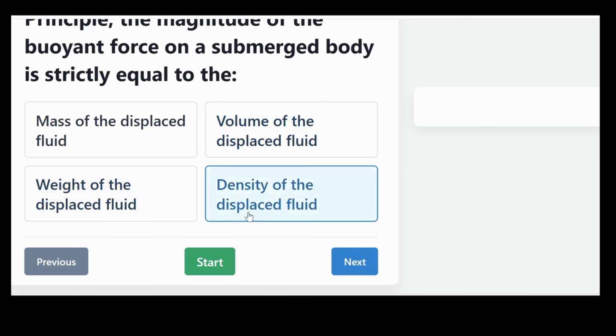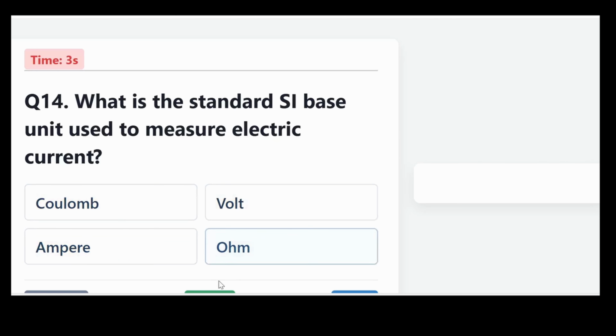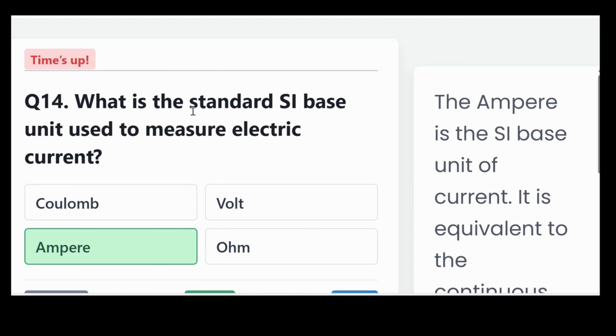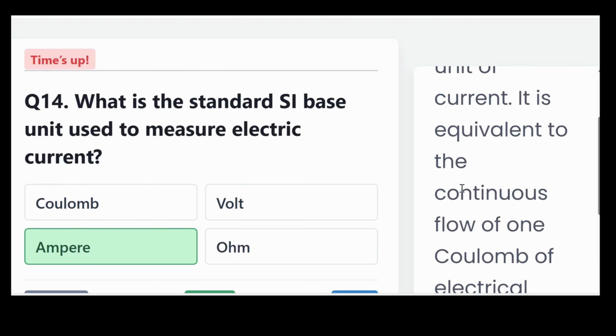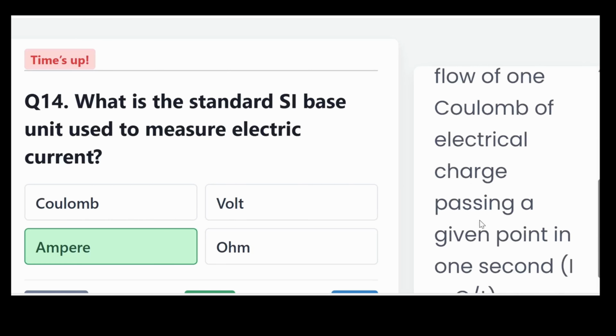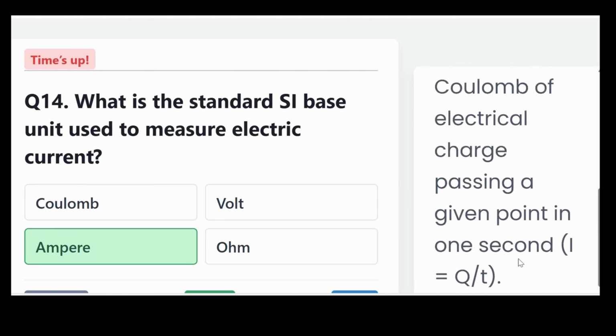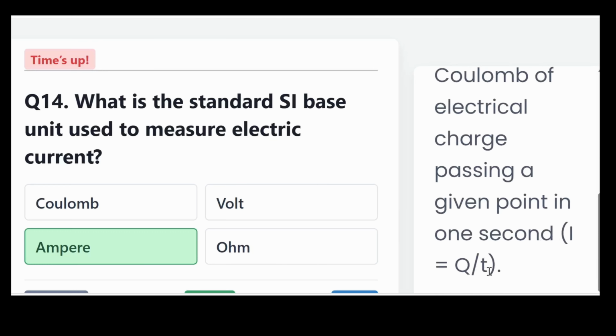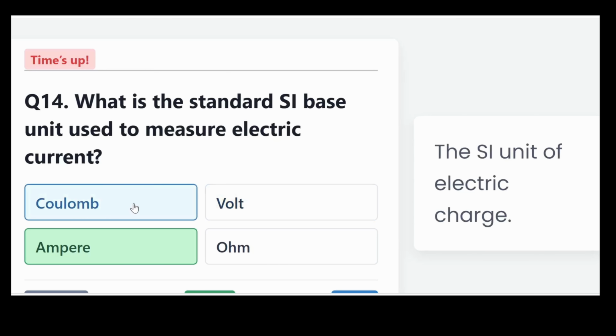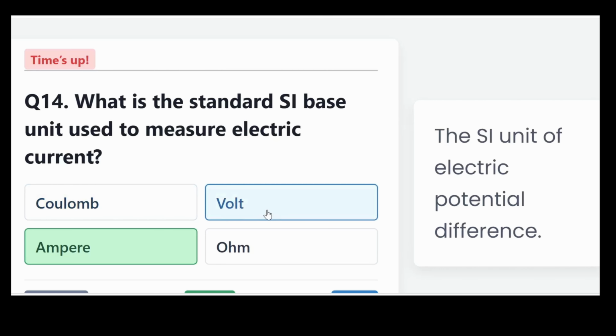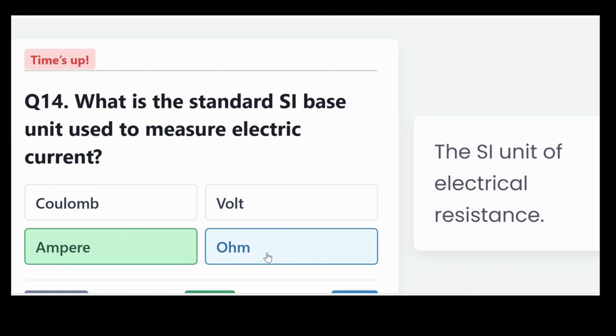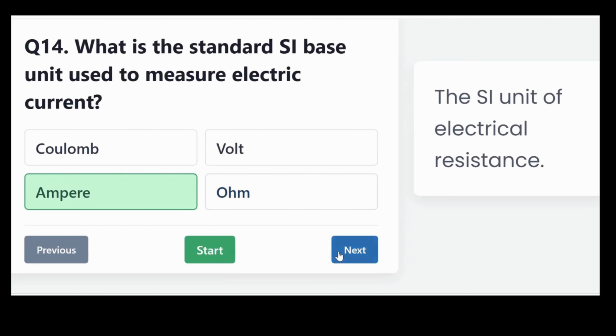What is the standard SI base unit used to measure electric current? Is it coulomb, volt, ampere, or ohm? And the correct answer, ampere. The ampere is the SI base unit of current. It is equivalent to the continuous flow of 1 coulomb of electric charge passing a given point in 1 second. That is I equals Q over T, or current equals charge over time. Coulomb is the SI unit of electric charge, volt is the SI unit of electric potential difference, and ohm is the SI unit of electrical resistance.